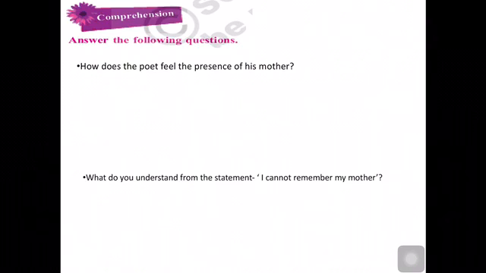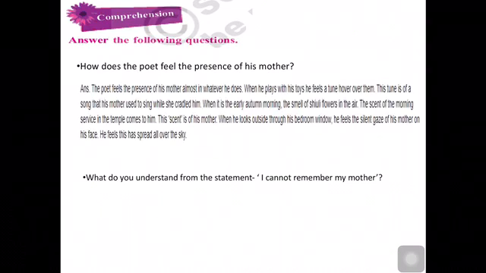Okay, so how does the poet feel the presence of his mother? The poet feels the presence of his mother almost in whatever he does. When he plays with his toys, he feels a tune hover over them. This tune is of a song that his mother used to sing while she cradled him.